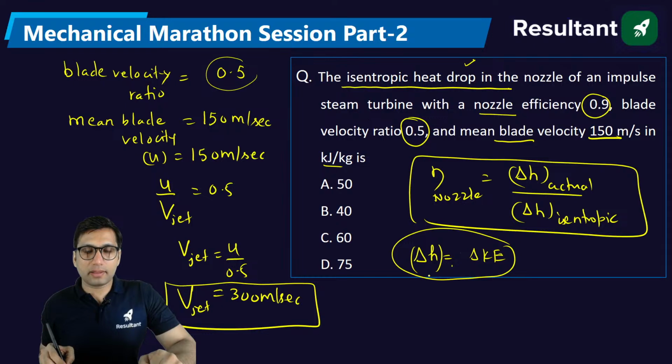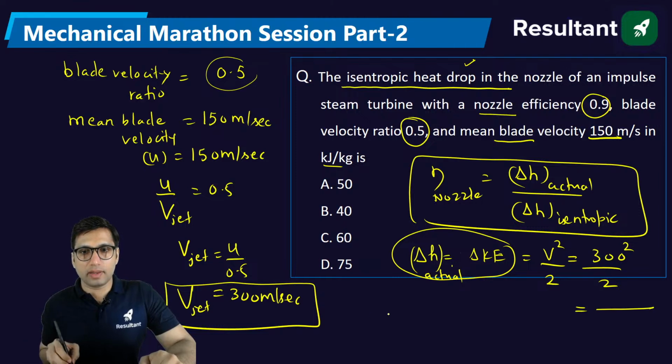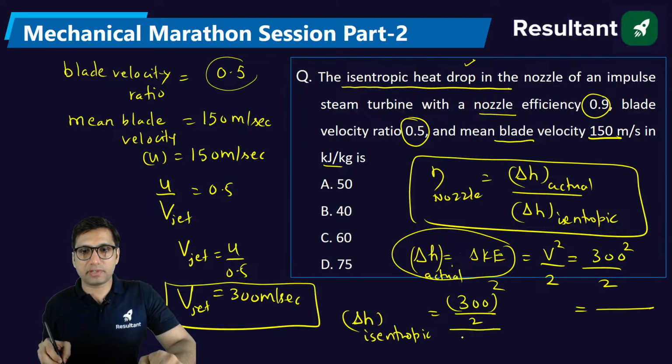The actual enthalpy drop in the nozzle is equal to change in kinetic energy, which is equal to v square by 2. You will simply write 300 square by 2. So you will get the actual enthalpy drop, and isentropic enthalpy drop will be equal to the actual enthalpy drop, that is 300 square by 2, divided by nozzle efficiency, which is 0.9. You will get the right answer.